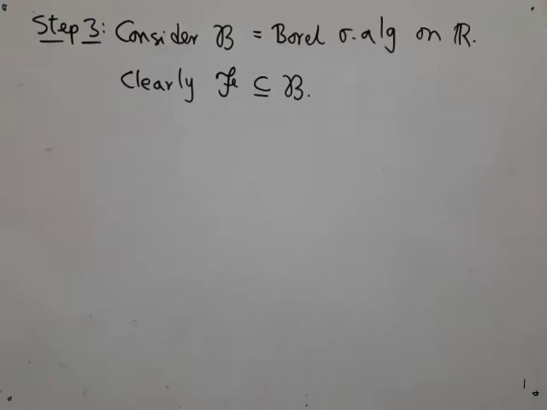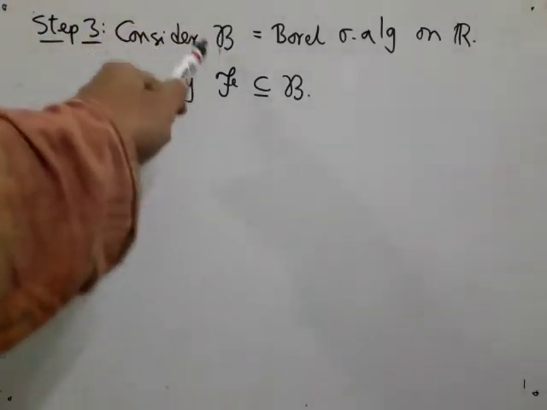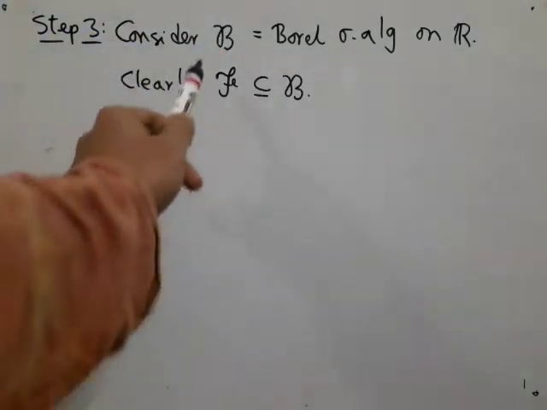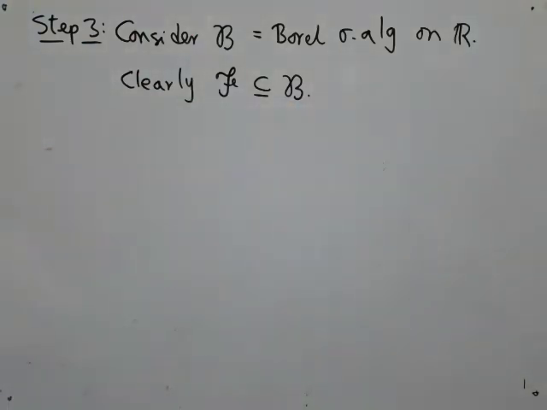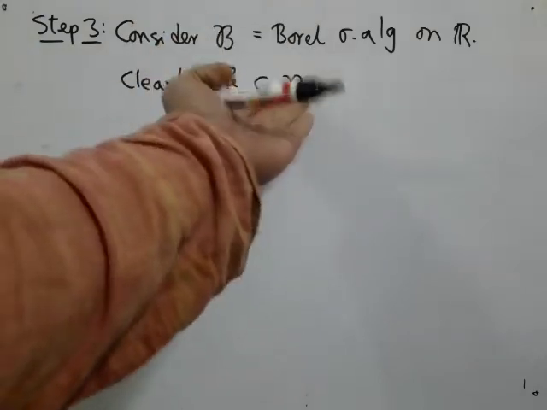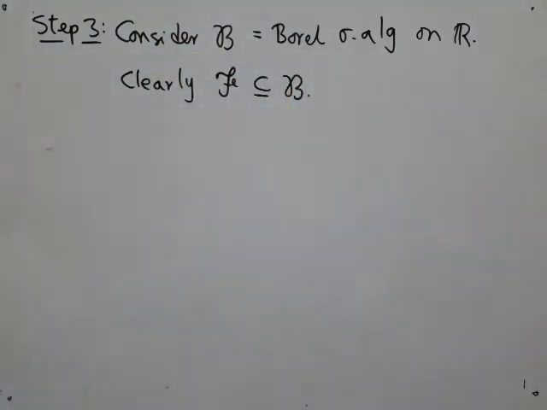Now in the final step, we consider our target, the Borel sigma algebra. Clearly script F is inside the Borel sigma algebra, so we want to lift mu2 to something defined on script B, and that will be our target Lebesgue measure.